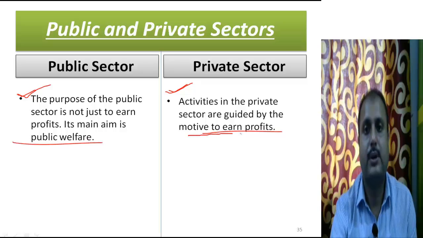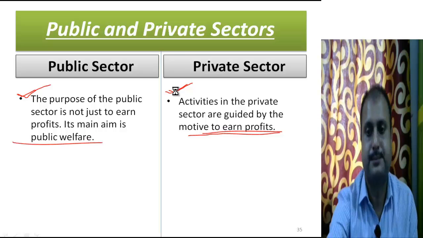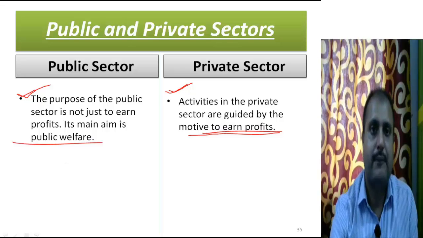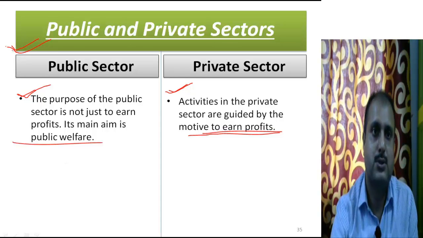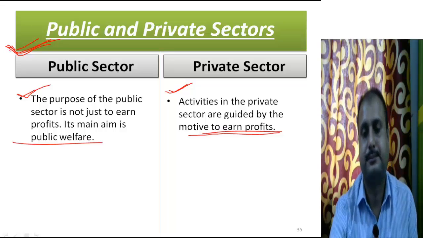So earning profit is the primary motive of the private sector. They are not working for the welfare. So I hope the differences between the private sector and the public sector are clear for everyone. You can write down, if a question comes, describe two differences between the public sector and the private sector. I hope that you will be able to learn it.